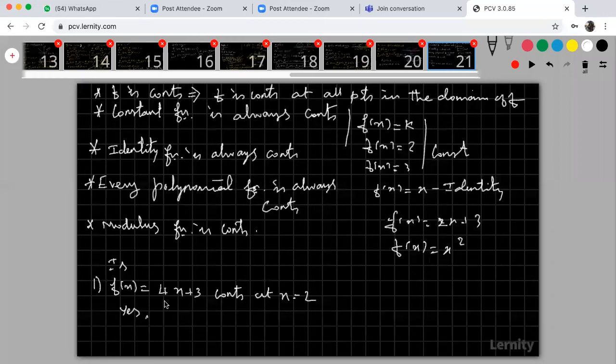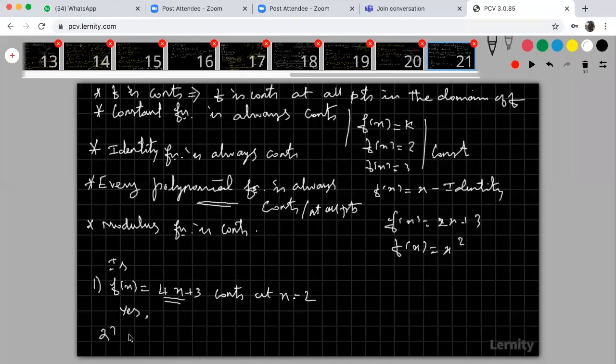Why is it continuous? Because f of x is a polynomial function, 4x plus 3. I have told that a polynomial function is always continuous. Sir, the point is not given. Continuous means at all points, not only x equal to 2, but x equal to 3, 4, 5. At any point, the polynomial function is continuous. No need to check the limit, just use this result.